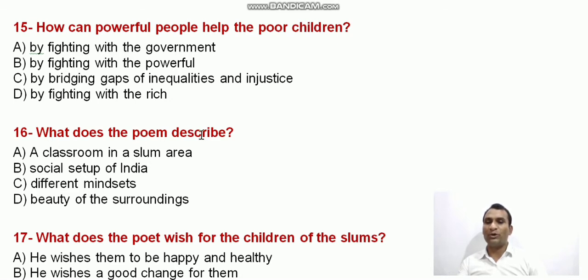What does the poet describe? A classroom in a slum area, a social setup of India, just different mindsets, or a beauty of the surroundings. So option A is the right one, a classroom in a slum area.